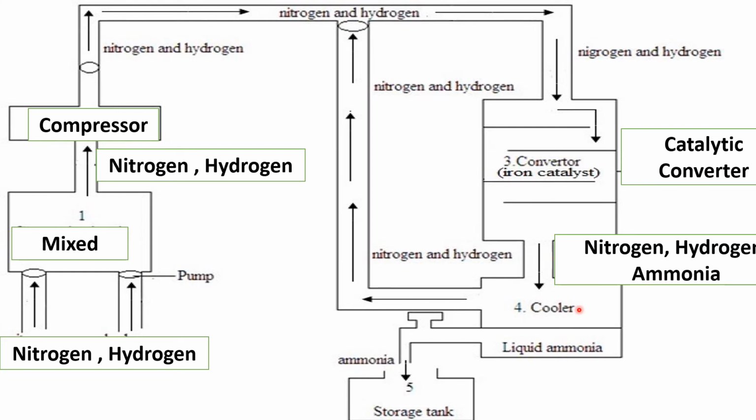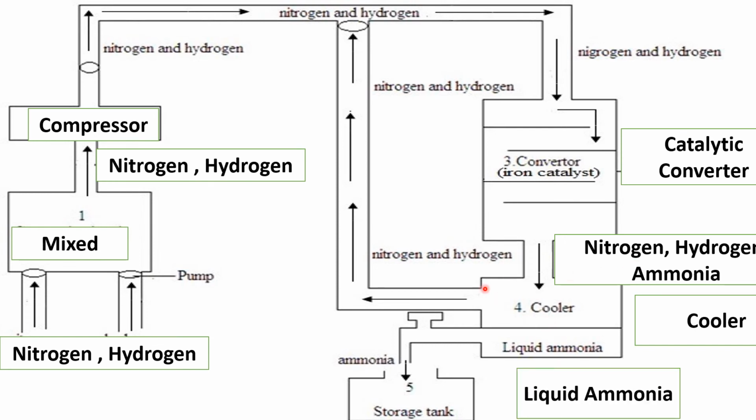So ammonia will turn into a liquid, while nitrogen and hydrogen will still remain as gases. The cooler is this part here, so maybe we label it cooler. Nitrogen and hydrogen are going to go this side, then liquid ammonia will be pumped into this storage tank here, where it's going to be stored.